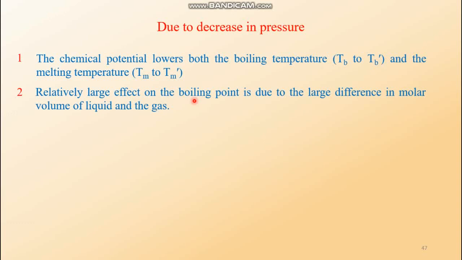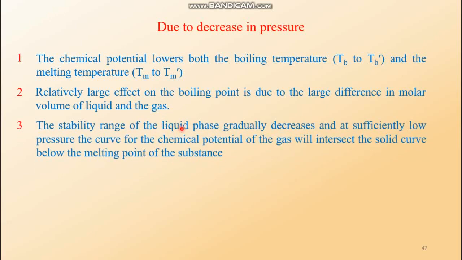This is actually a simple explanation. You have to mention the mathematical relationship: del mu i by del P at constant temperature is equal to V i bar. So the volume is the factor here. With a large difference in the molar volume of liquid and gas, there is more drop in the curve of the gas, so more shifting of the boiling temperature to the left-hand side. Very simple.